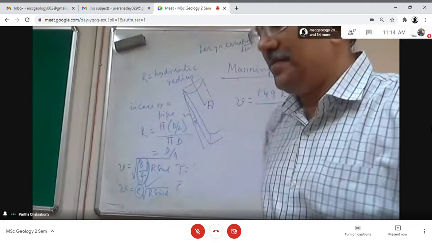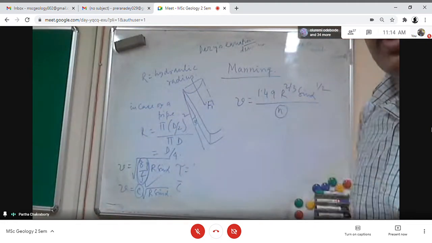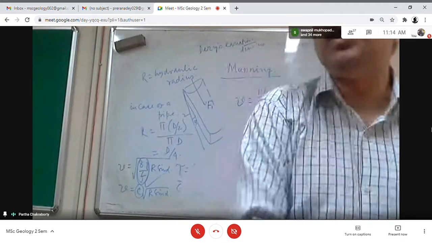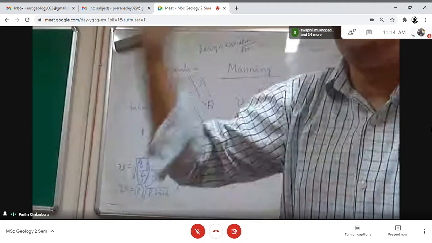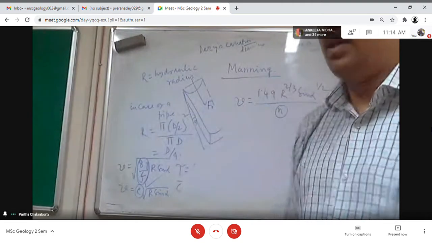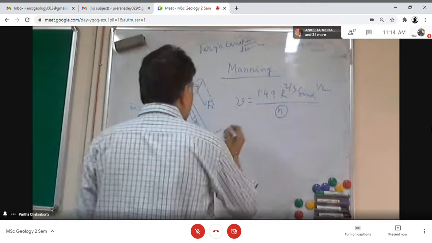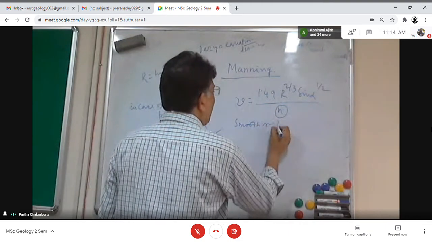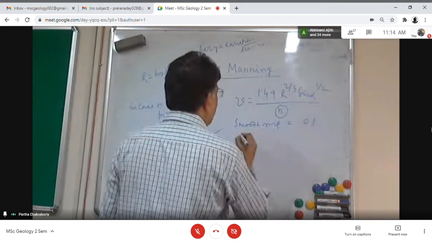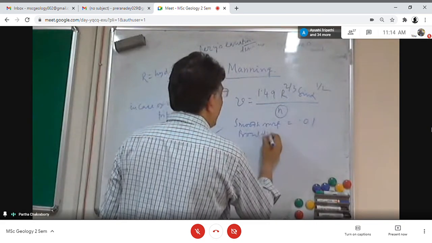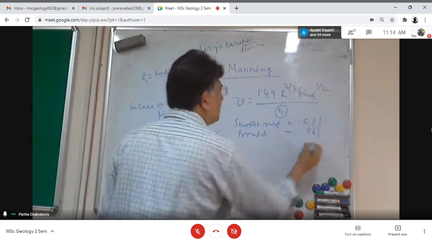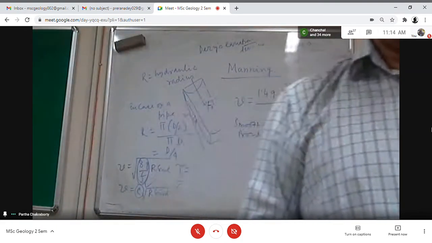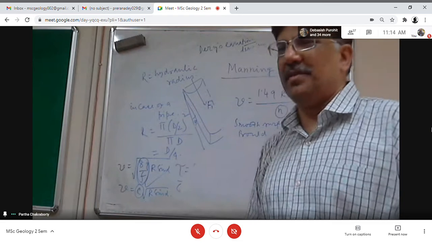It is an empirical equation given from the Chezy equation by measurement of different kinds of ground condition. The value of n in case of a smooth surface is 0.01. In case of a bouldery surface, the value is 0.06. And that is what is called the Manning equation.